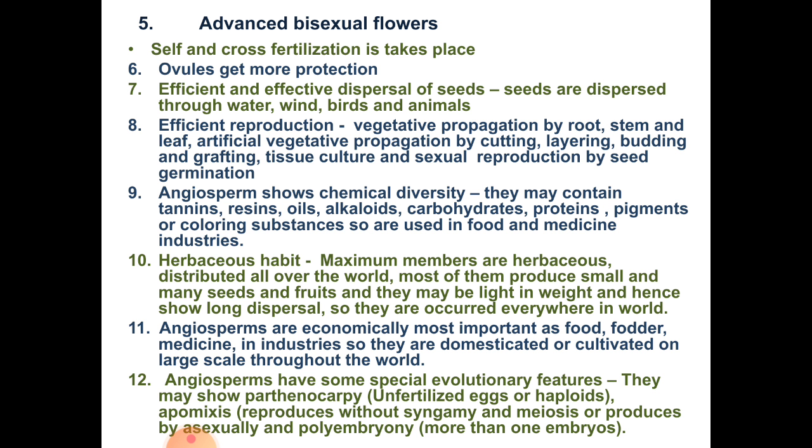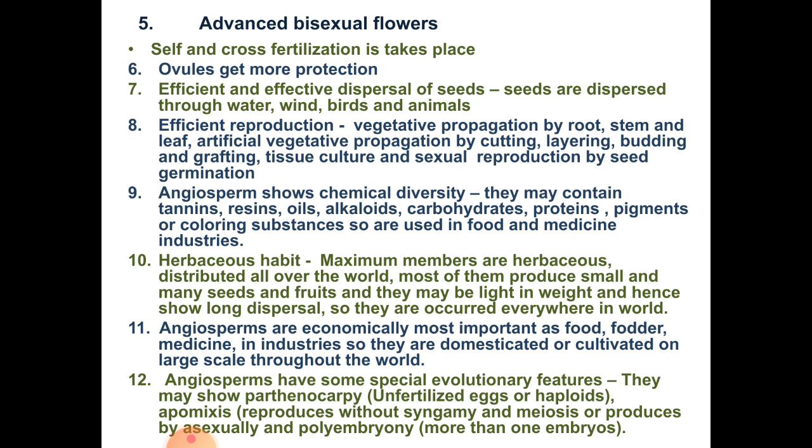Then herbaceous habit. Maximum members are herbaceous, distributed all over the world. Most of them produce small and many seeds and fruits, which may be light in weight and hence show long dispersal. So they occur everywhere in the world. Next point is angiosperms are economically most important as food, fodder, medicine and in industries. So they are domesticated or cultivated on a large scale throughout the world. So angiosperms are the most dominant plant group in the world.